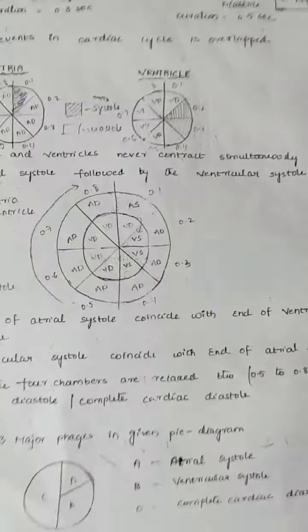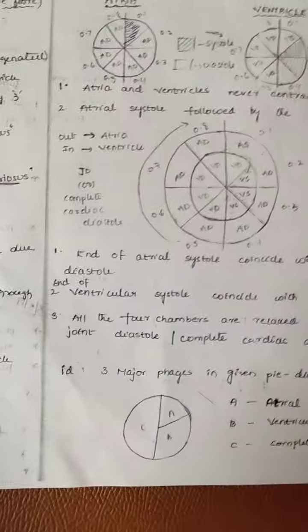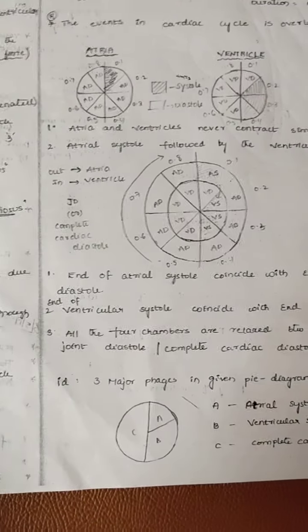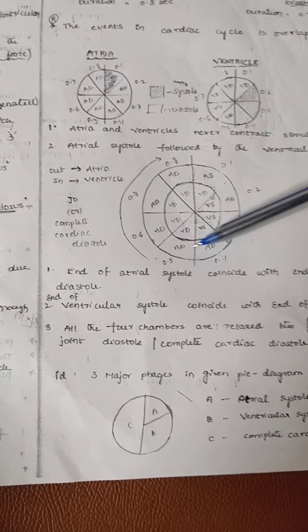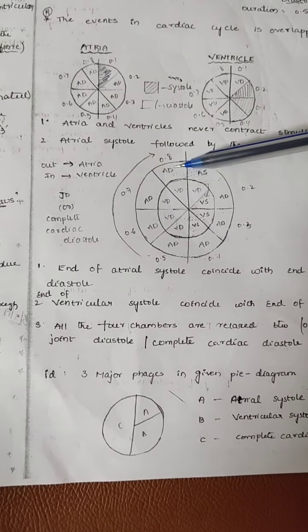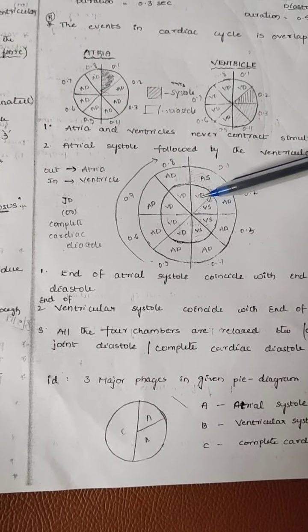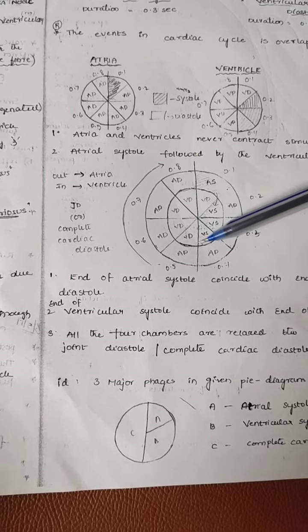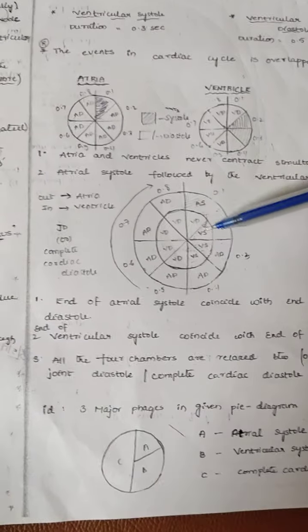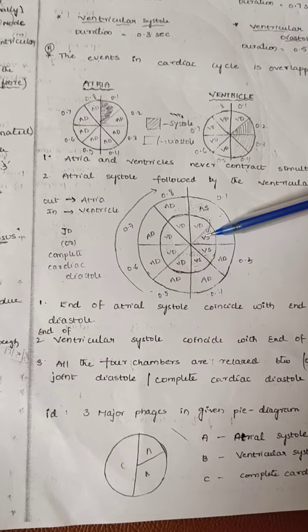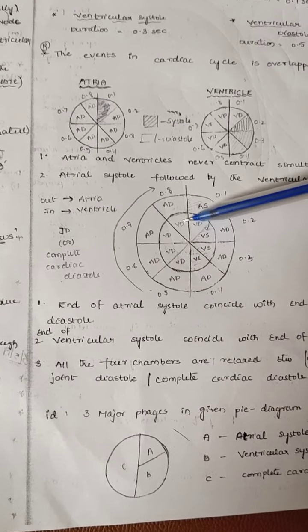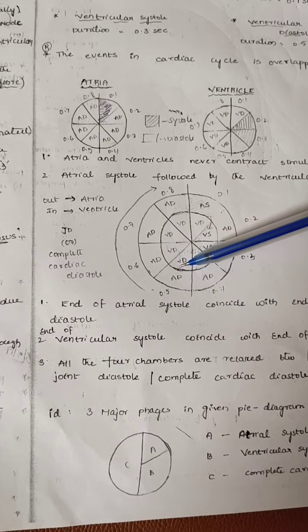Now here, this outer part is called the atria. Inner part is called the ventricles. That's why the ventricles are in a contracted state for 0.3 seconds, remaining all are relaxation state.